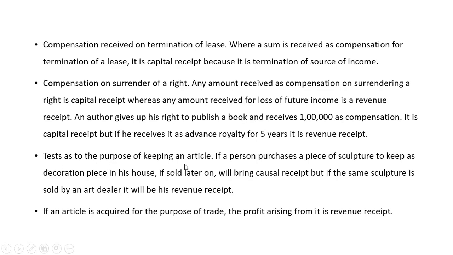Test as to the purpose of keeping an article. If a person purchases a piece of sculpture to keep as a decoration piece in his house, if he sells it later, it will bring him a casual receipt, but not a capital receipt. But if the same sculpture is sold by an art dealer, it is a revenue receipt, because he is dealing in the selling of articles, sculptures. If an article is acquired for the purpose of trade, the profit arising from it is a revenue receipt. It means buying and selling. So this is a revenue receipt.